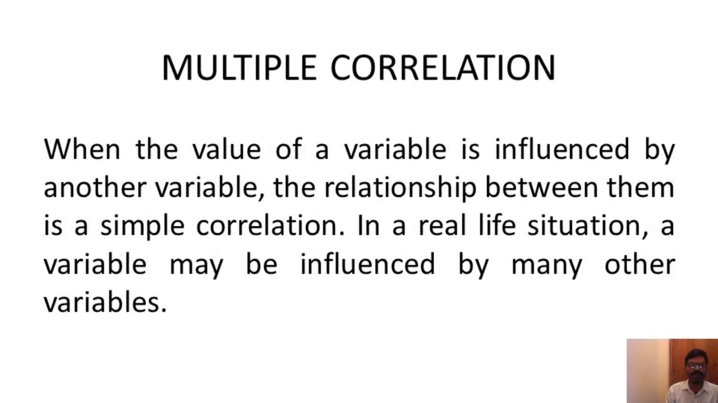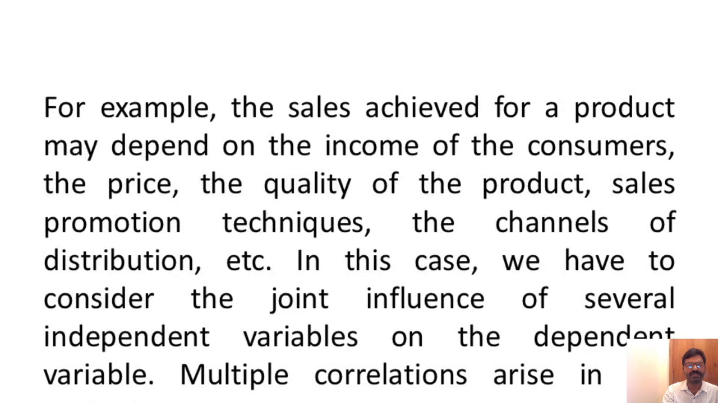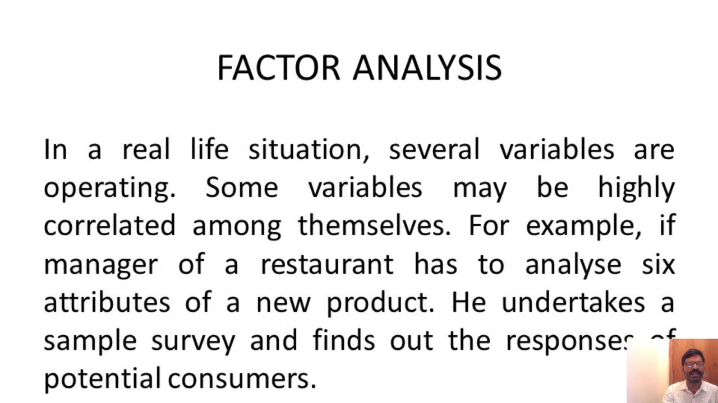Multiple correlation: when the value of a variable is influenced by another variable, the relationship between them is a simple correlation. In a real life situation, a variable may be influenced by many other variables. For example, the sales achieved for a product may depend on the income of the consumers, the price, the quality of the product, sales promotion technique, the channels of distribution, etc. In this case, we have to consider the joint influence of several independent variables on the dependent variable. Multiple correlation arises in this particular area.